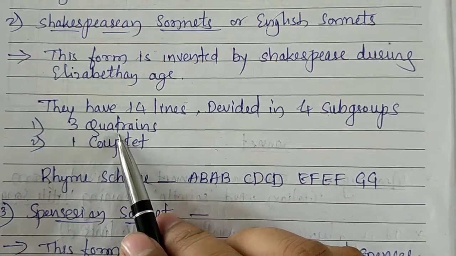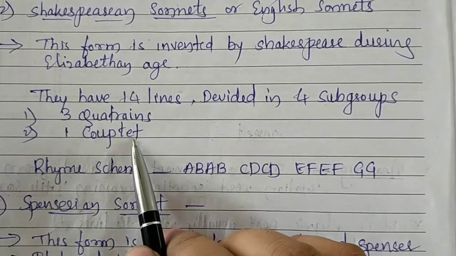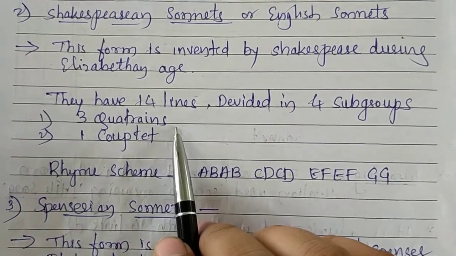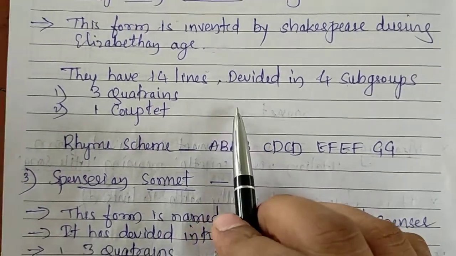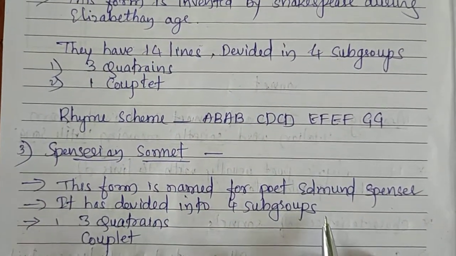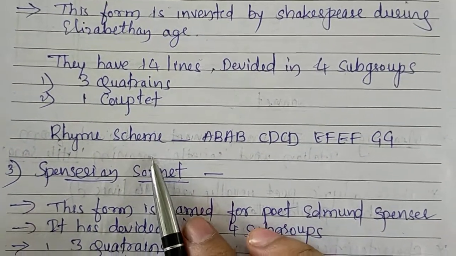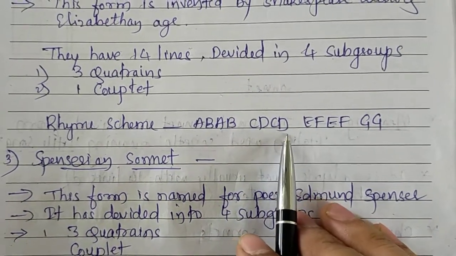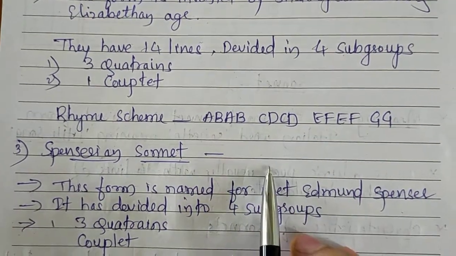The first subgroup is 3 quatrains, the second one is 1 couplet. As I said already, a quatrain means a 4-line stanza and a couplet means 2 lines. This form also has a particular rhyme scheme, that is ABAB, CDCD, EFEF, GG.